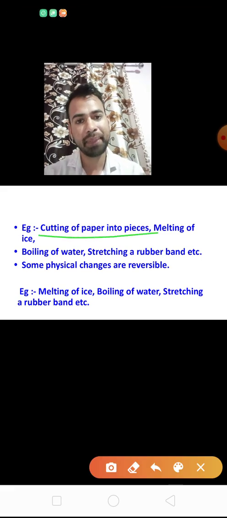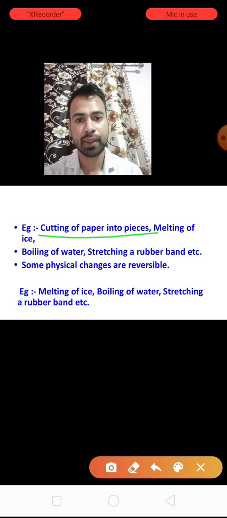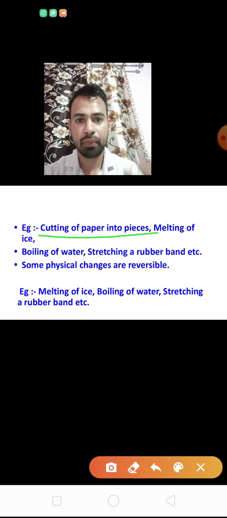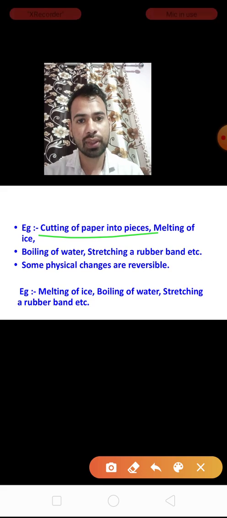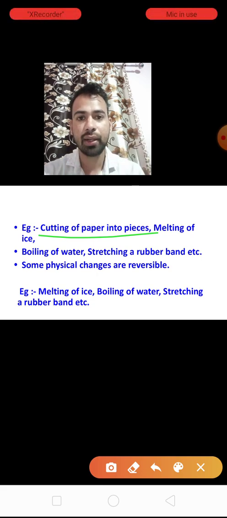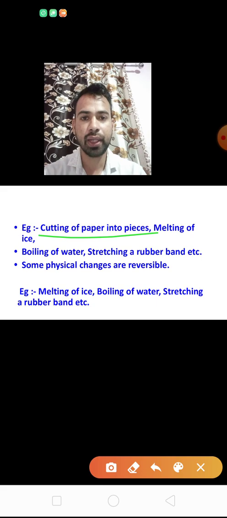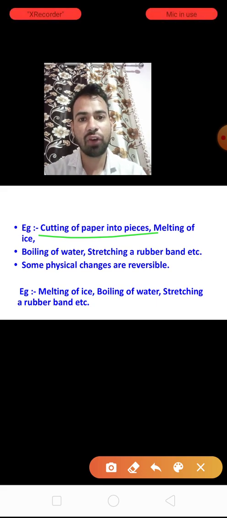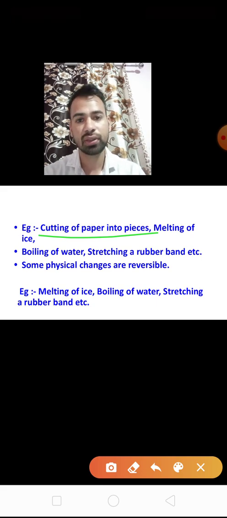If we cut a paper, many pieces will form, so the shape of the paper will change. At first it has a large size; now if converted into pieces, it becomes small. So the size and shape of the substance change.